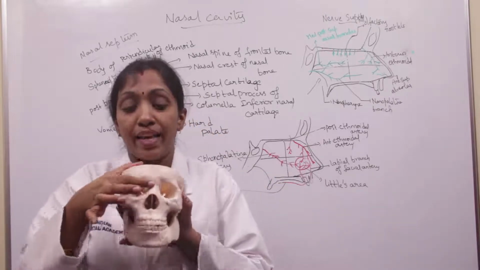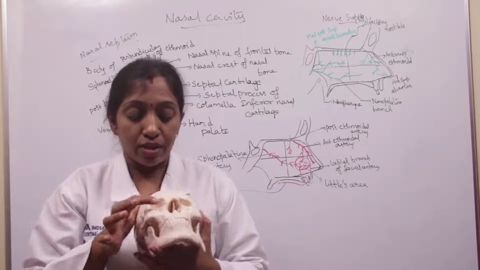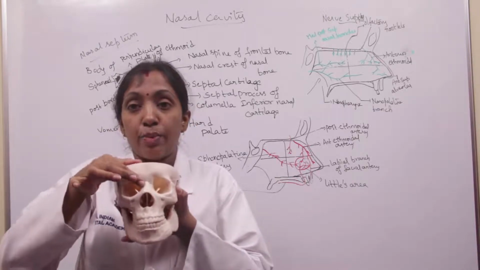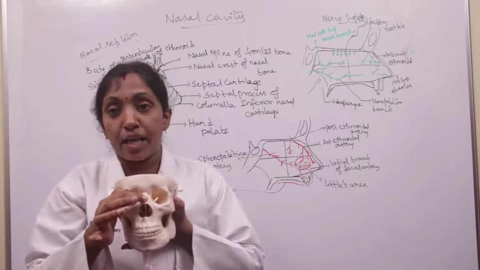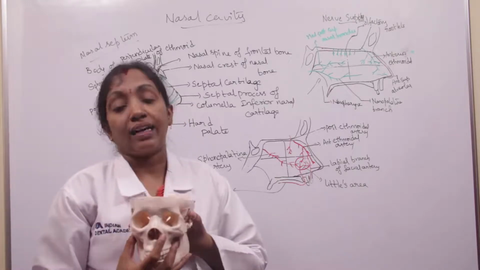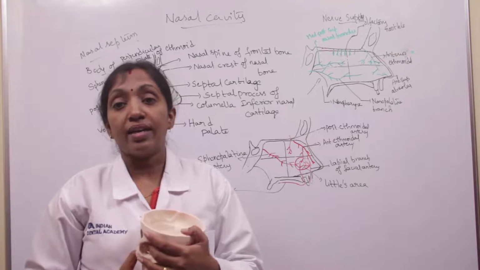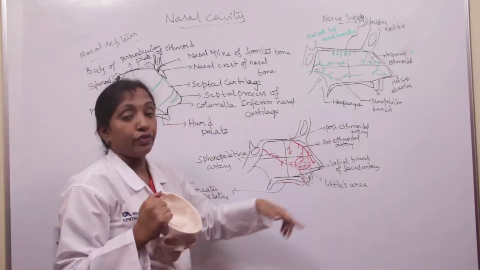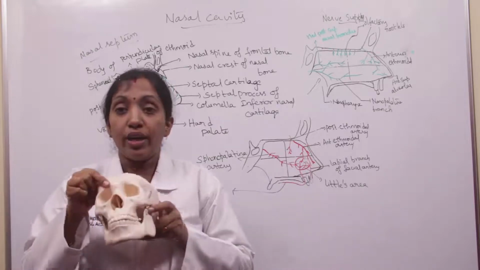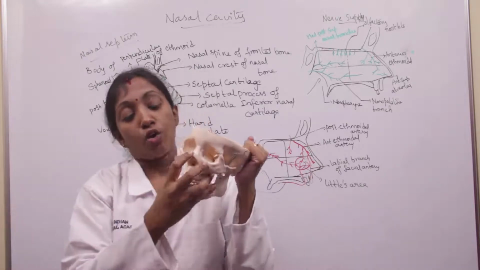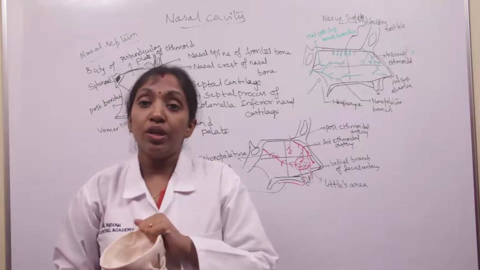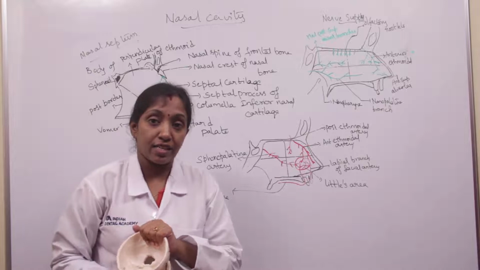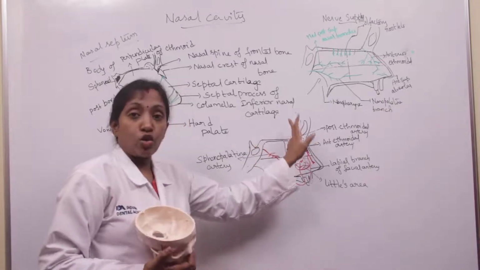It is formed by the nasal bone and the nasal process of the frontal bone. This is the nasal process of the frontal bone, and this is the nasal bone. It is also formed by cartilages, the superior nasal cartilage as well as the inferior nasal cartilage. They form the anterior slope of the roof.